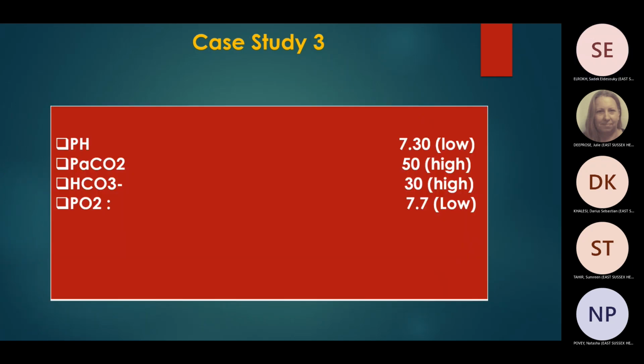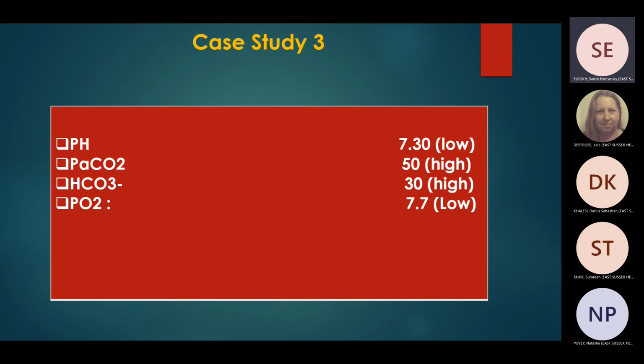Case 3. pH is 7.3, which is low. PCO2 is 50, which is high. Bicarb is 30, which is high. So what do you think? Partial.